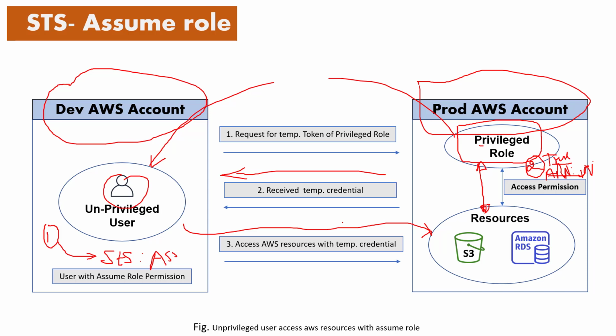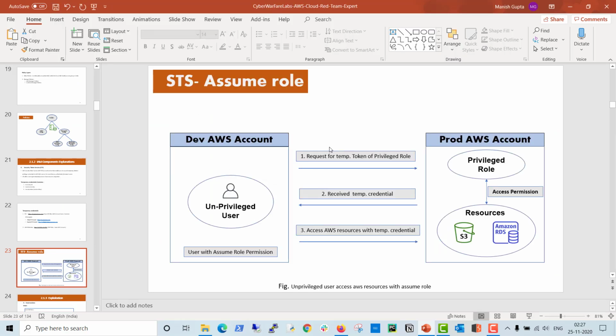So this is really important. In this case, an unprivileged user accesses AWS resources with assume role. They got the credentials using this STS endpoint. They hit the endpoint, STS checks those two criteria, and once both are met, it assigns the temporary credential and the user can access the resources. This is all about how we can use STS to get temporary credentials.